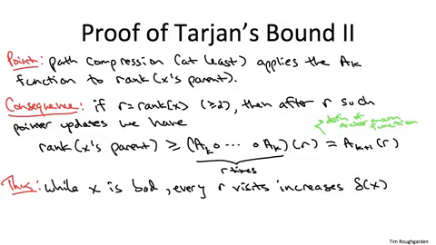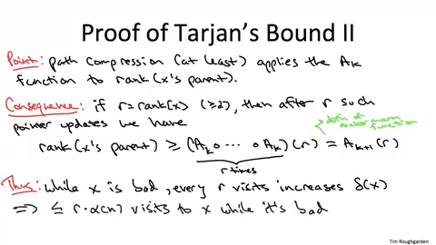But there's only so many distinct values that the statistic delta of x can take on. It's always non-negative, it's always an integer, it can only increase, and it's never bigger than the inverse Ackermann function alpha of n. So therefore, the total number of visits to an object x while it's bad over an arbitrary sequence cannot be more than r, the number of visits needed to increment delta of x, times the number of distinct values, which is alpha of n, the inverse Ackermann function.